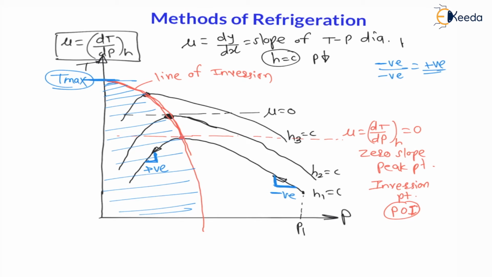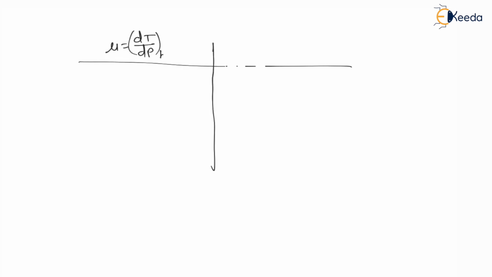Therefore this is a very important statement, that whenever we need to do refrigeration with the help of Joule Thomson coefficient, then the refrigeration must be below maximum temperature of inversion and in positive slope region, that is Joule Thomson coefficient is positive. Now understand the effect of Joule Thomson coefficient for negative values and positive values. Let us say mu is positive, that is change in temperature with respect to change in pressure at constant enthalpy is positive, and in another column mu is negative, that is change in temperature with respect to change in pressure at constant enthalpy is negative, right?